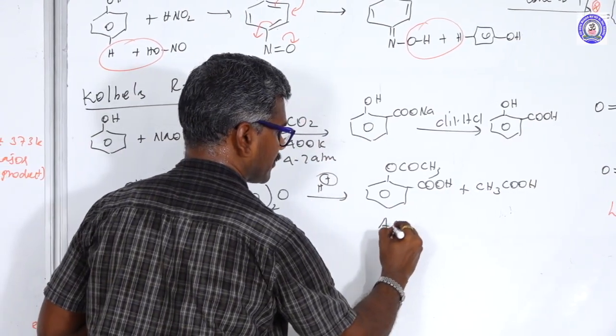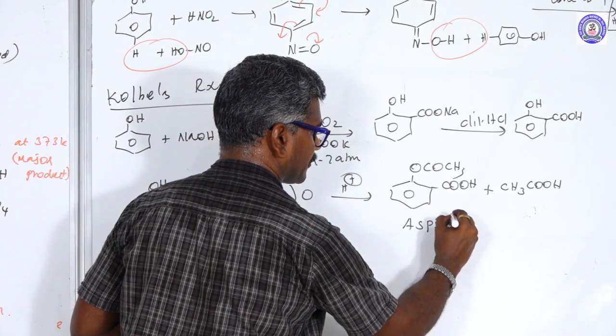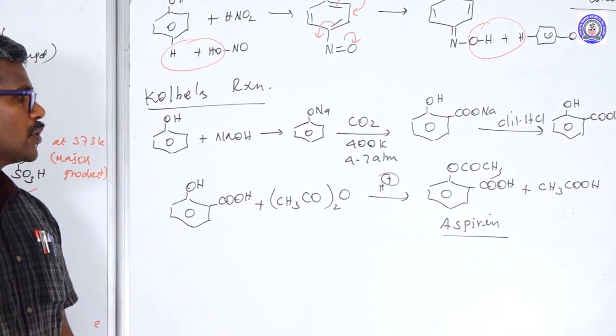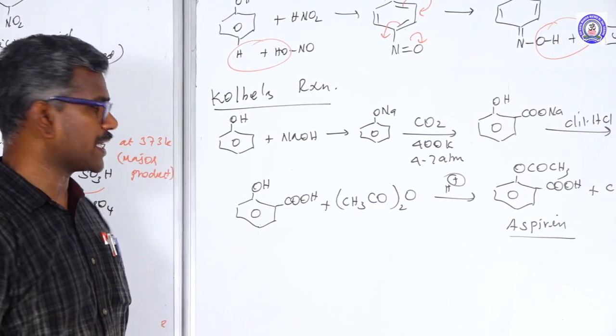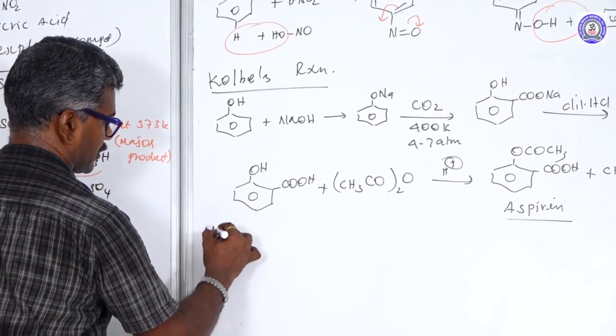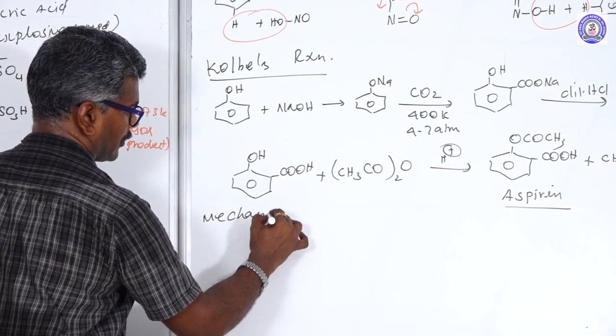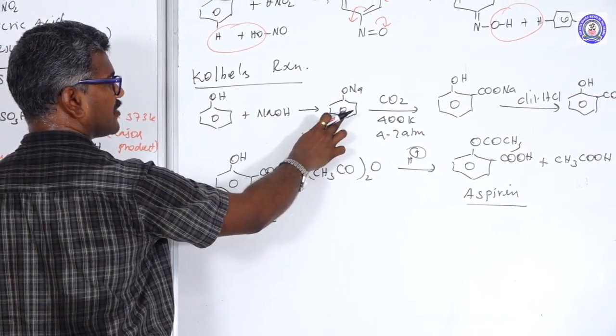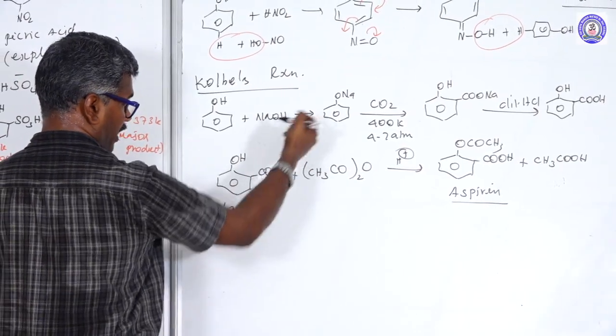This is aspirin. Aspirin is a medicine. It is used as both an analgesic and an antipyretic. Comparing phenol and phenoxide, phenoxide is more stable, so take the phenoxide.